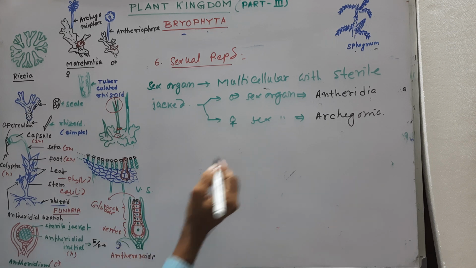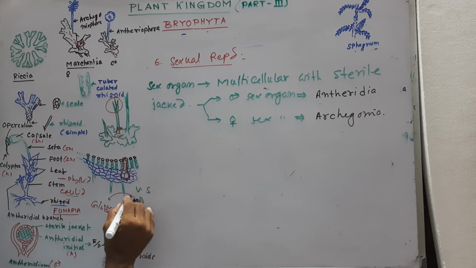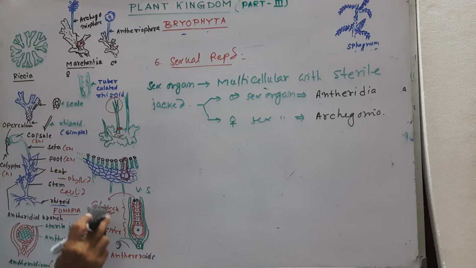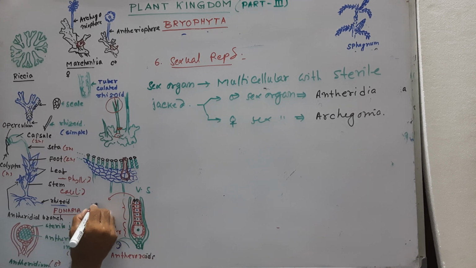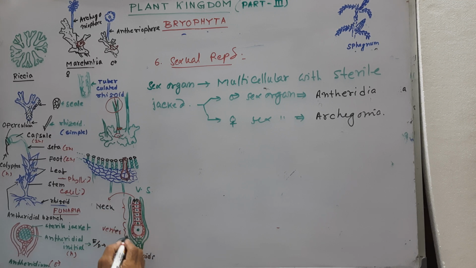And about archegonia, these are flask-shaped structures and consist of two parts. This upper narrow part is called the neck, and the swollen part is called the venter, which is also stalked. It is also covered by a sterile jacket, and it also develops in an archegonial chamber.